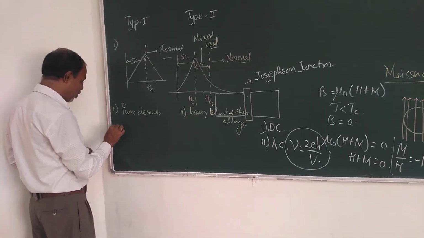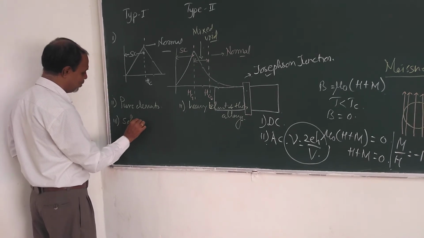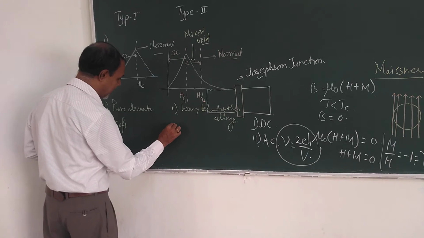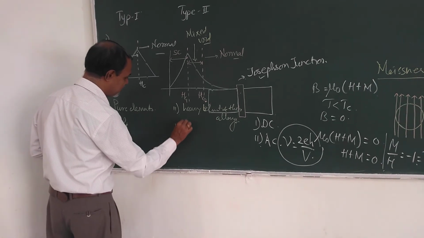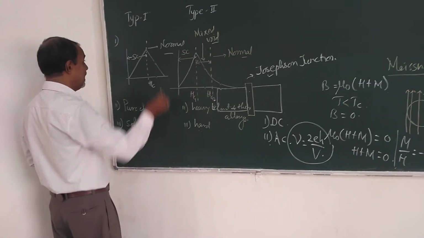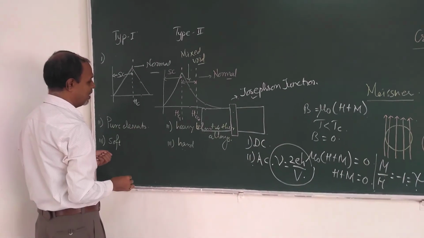These are obtained from pure elements, therefore these are also known as soft superconductors. These are obtained from alloys, therefore these are known as hard superconductors. Dependent on this behavior, these are two types of superconductors.